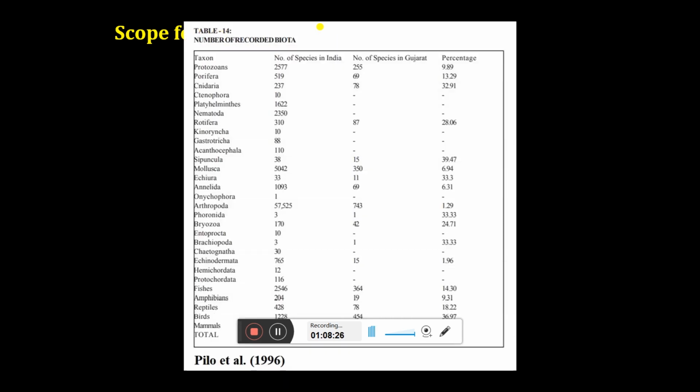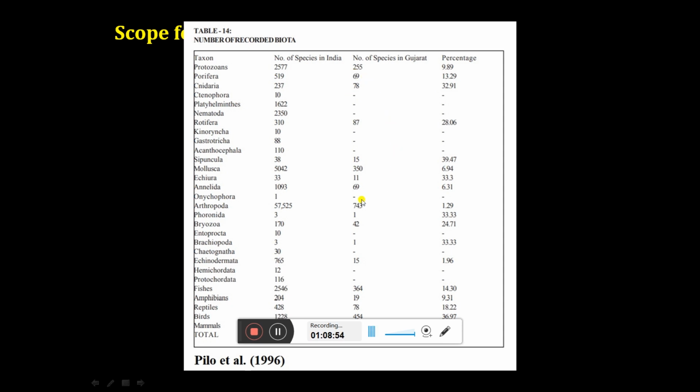Now let's talk about Gujarat. Over here you can see this is the story of Gujarat. Several groups, for example, in case of Ctenophora, not even a single species is reported from Gujarat. 10 species from India, 0 species from Gujarat. You can see, waiting for you. Porifera, sponges, 519 species are reported from India, only 69 are reported from Gujarat. A great group to study.